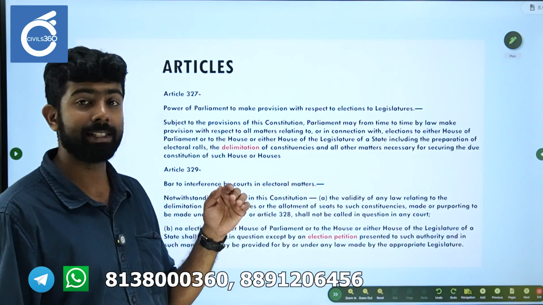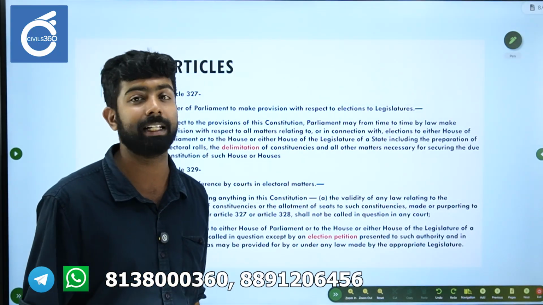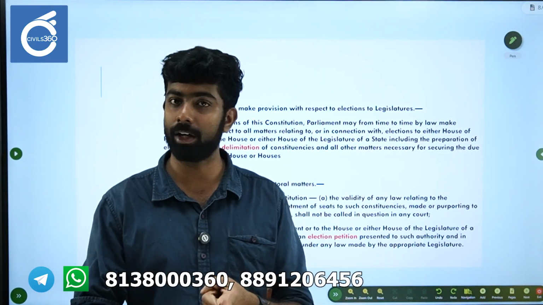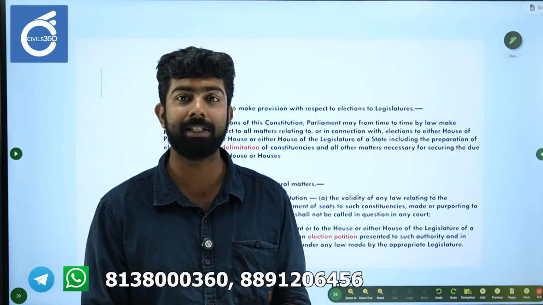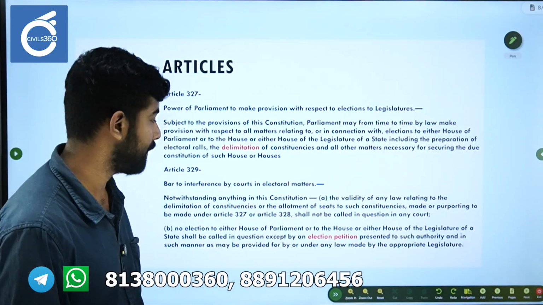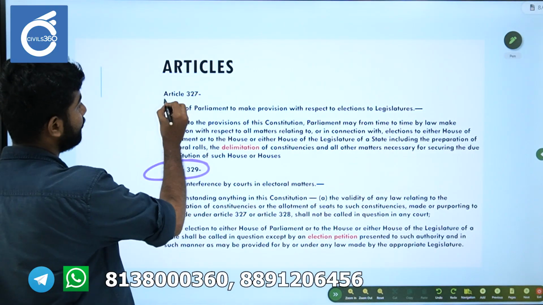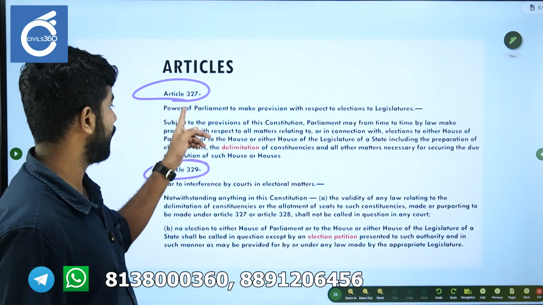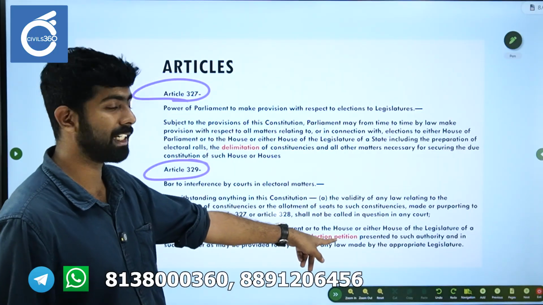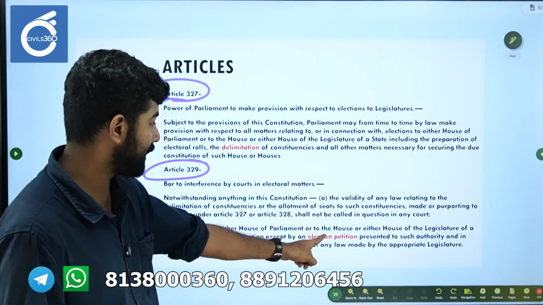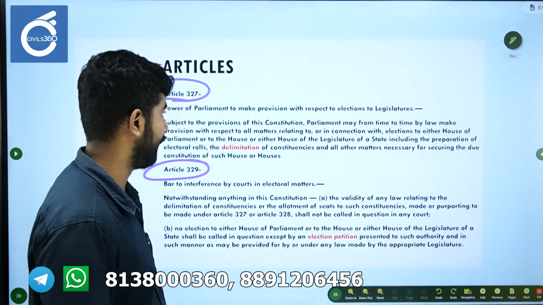Article 329 is the bar to interference by courts in electoral matters. Whatever the delimitation commission says goes. It cannot be challenged by any court. It cannot be challenged by any parliament or any law. It cannot be revoked or rejected. It has to be followed to the T. So remember these two articles: delimitation and bar on the court's interference. Election petition is also mentioned in Article 329, but that's a separate concept, though it is mentioned in Article 329.